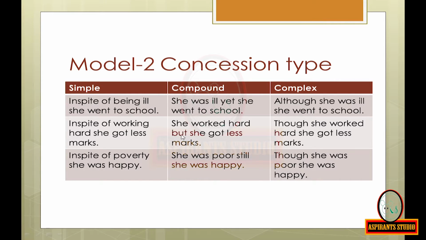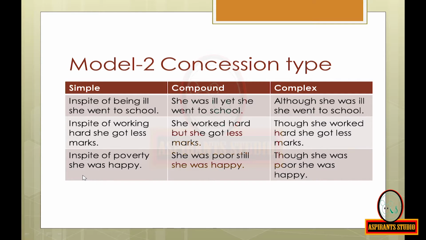Here, 'but' is the coordinating conjunction. Now, coming to the complex sentence, you can use 'though' as the conjunction. What conjunction? Subordinating conjunction for complex sentence. Though she worked hard, she got less marks is the complex sentence.